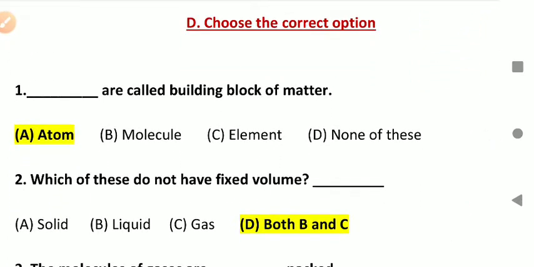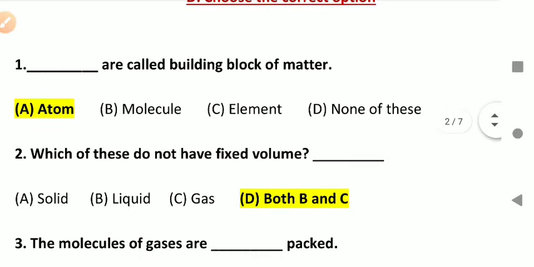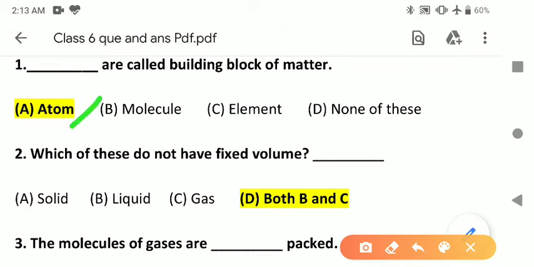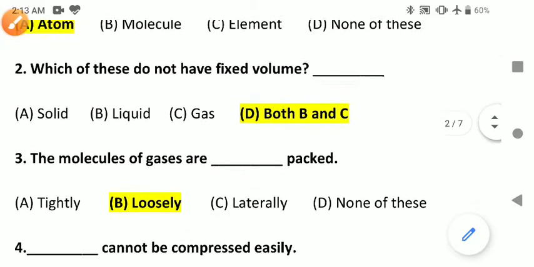Here, for each question there are 4 options. We have to choose only one option that is correct. So correct options are highlighted. We shall start from the first question. Dash are called building blocks of matter. So the answer is atom. Atoms are called building blocks of matter. Question number second. Which of these do not have fixed volume? A solid, B liquid, C gas, D both B and C. So option D is right. Liquid and gas do not have fixed volume. Okay, question number third.